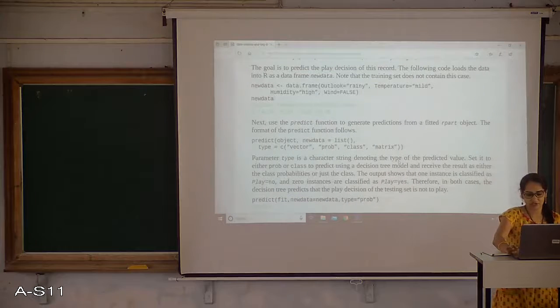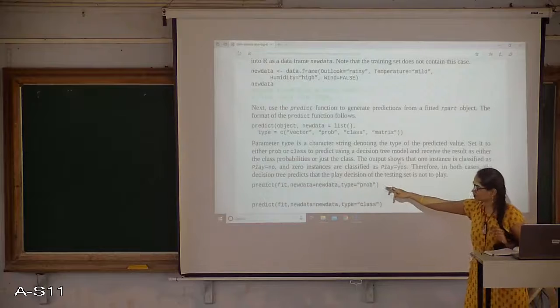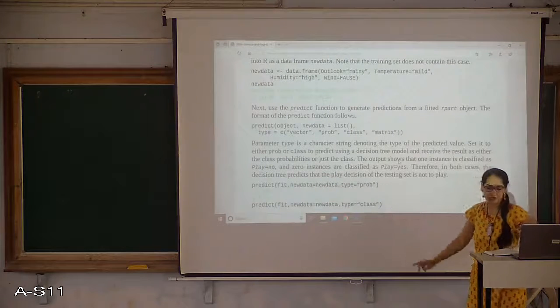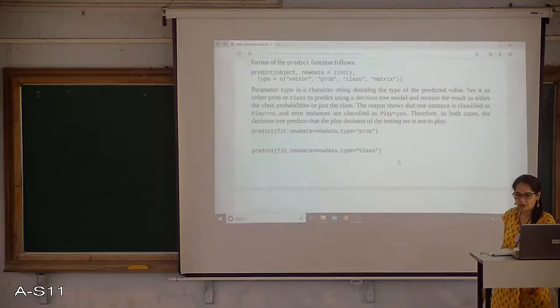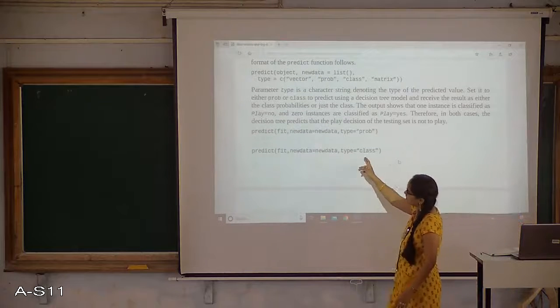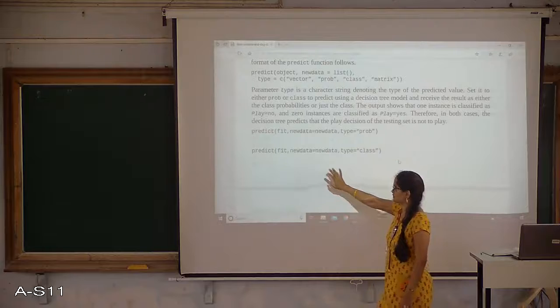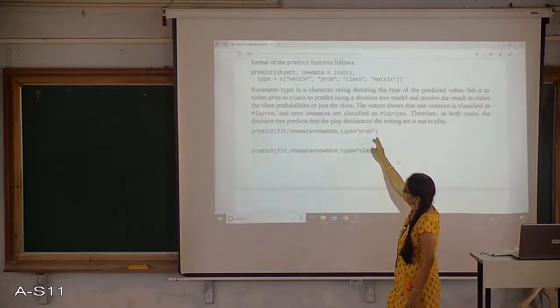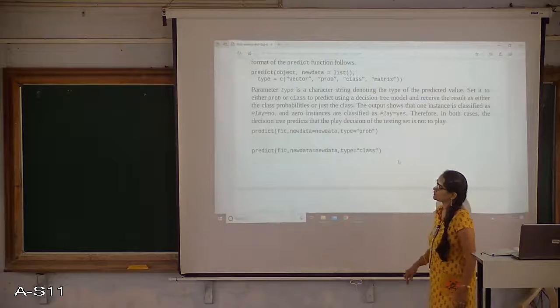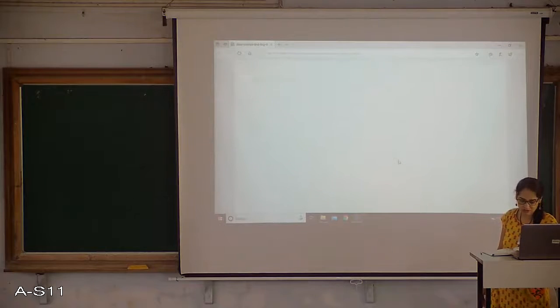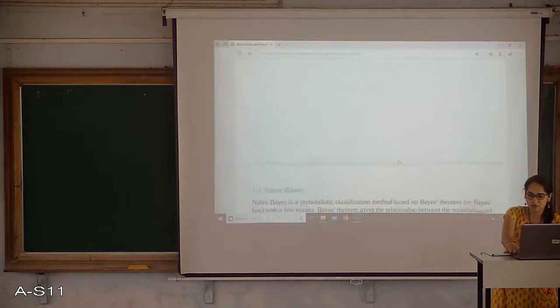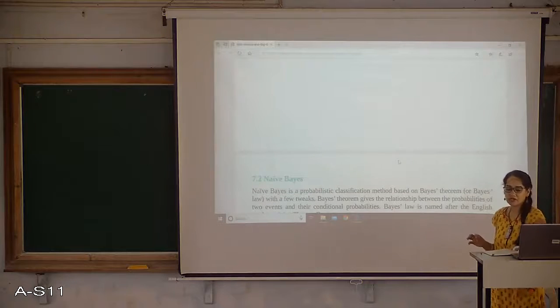So the prediction function can be used with the concept of probability or with the classes here, right? When I am using classification, it clearly says that there is no possibility of that. If I am saying probability, it is going to give me a probability result for the new data that I want to check. So this is all about the decision tree concept. Hope you are clear with the decision tree concept till now.